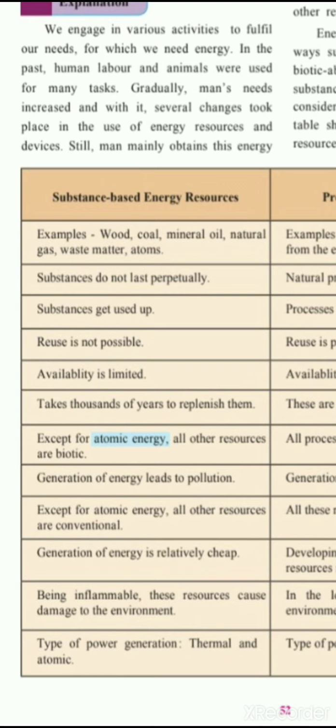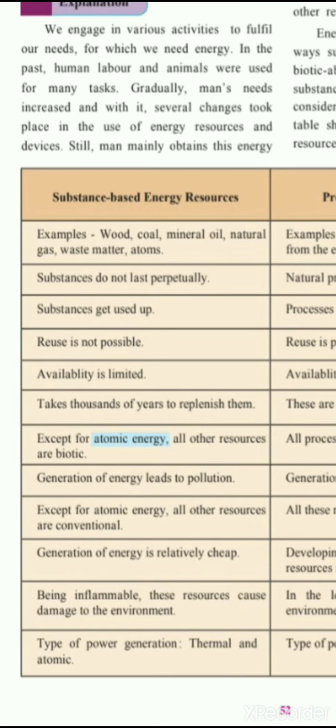Substances get used up. Reuse is not possible for this kind of substances. Availability is very limited. As it is being completed, we cannot use it again, right? So these are very limited. It takes thousands of years to refresh them. Means for using this again, we need thousands of years.